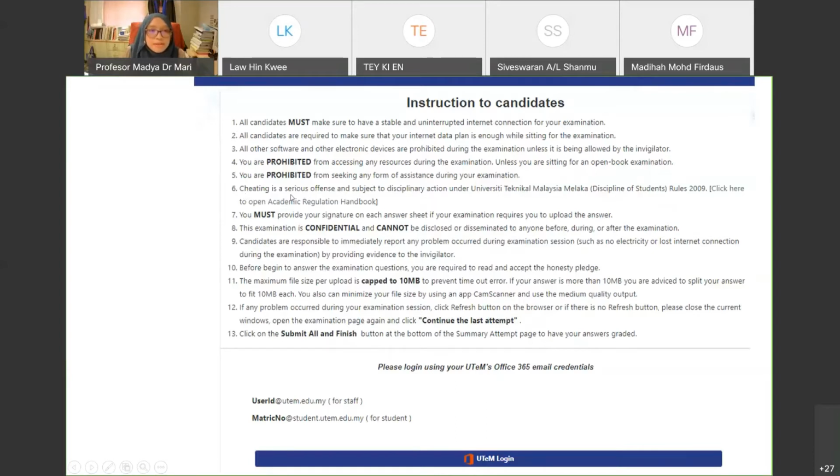Cheating is a serious offense. If you're caught cheating, if your answer is similar to your friend's answer, then both will get 0 marks. Unfortunately, both will get 0 marks. Not only the one who copied from the other friend, but both, because we don't know who actually copied from whom.